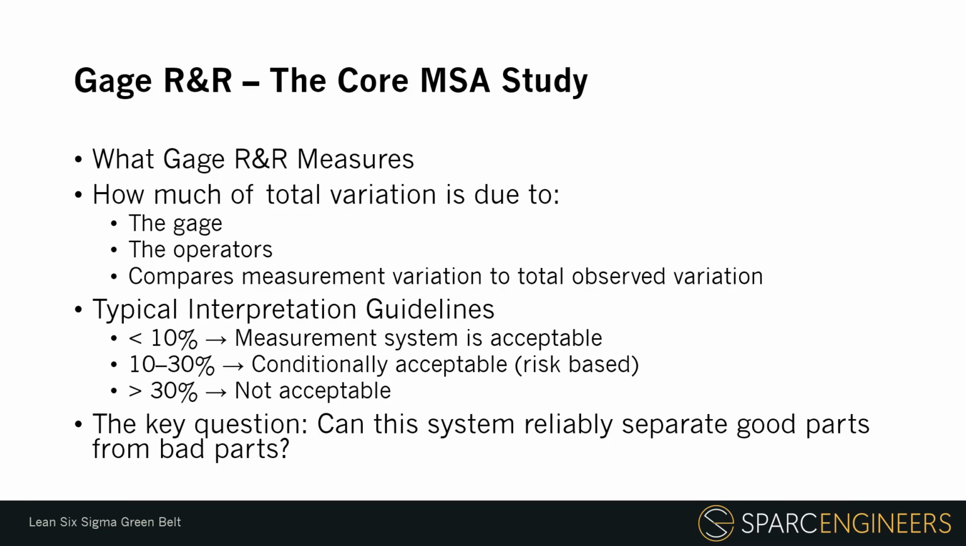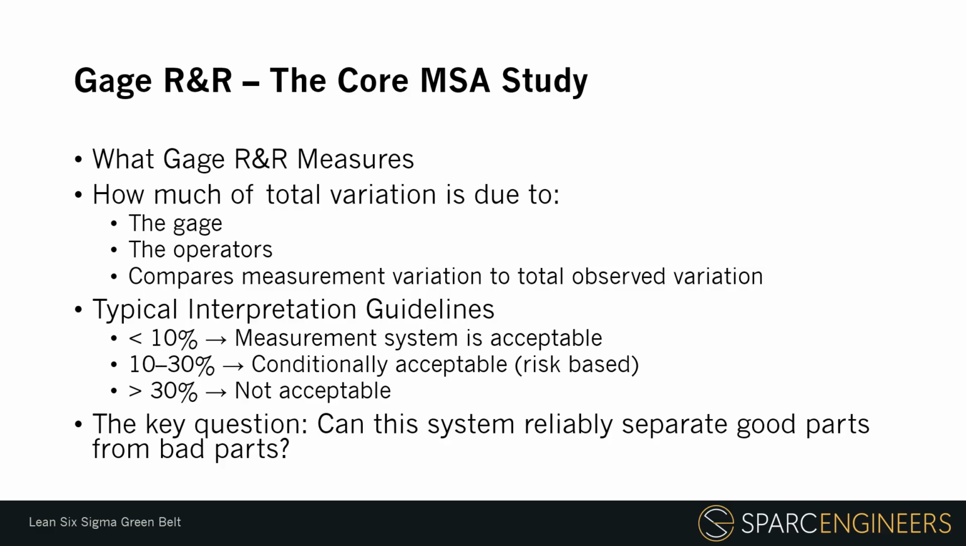There are common interpretation guidelines. If gauge R&R is less than 10%, the measurement system is generally considered acceptable. If it is between 10 and 30%, it may be conditionally acceptable depending on risk, application, customer requirements, and the importance of the characteristic. If it is greater than 30%, the measurement system is generally considered not acceptable.